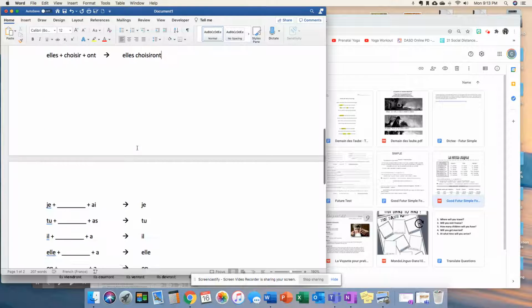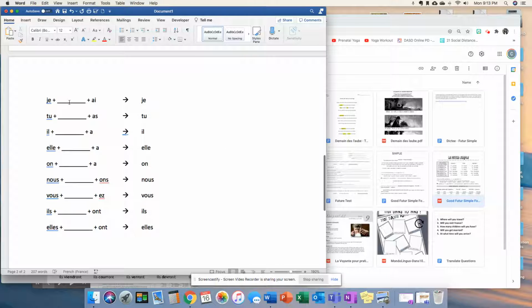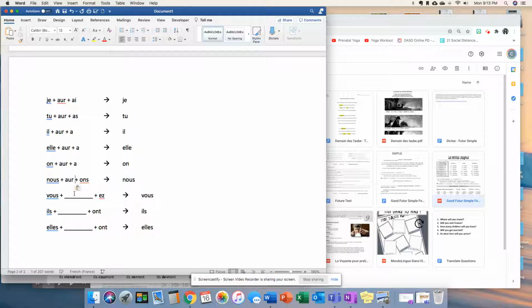Okay, for this last one here, let's do an irregular verb. Okay, so think of like avoir. It's an irregular verb, it has an irregular stem. I'm going to take that stem, and it's going to go in all of these blanks instead of the infinitive. All right, so take the stem and add the ending. Now this one we need to take off the e.